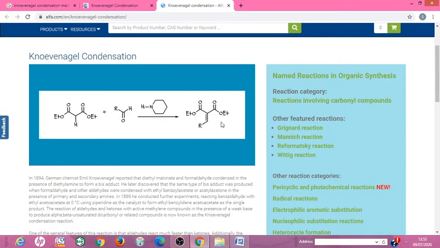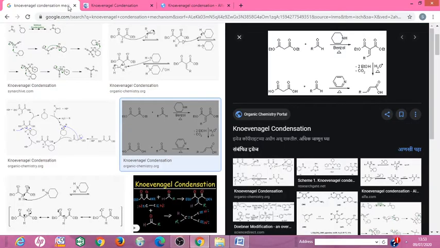Hence this compound is known as an alpha beta unsaturated ester. On acidic hydrolysis followed by decarboxylation, it gives an alpha beta unsaturated acid.